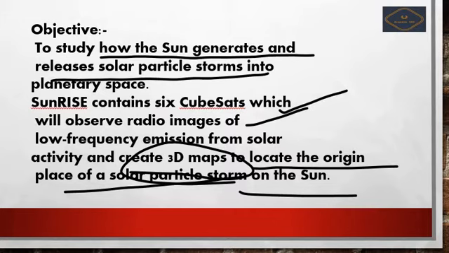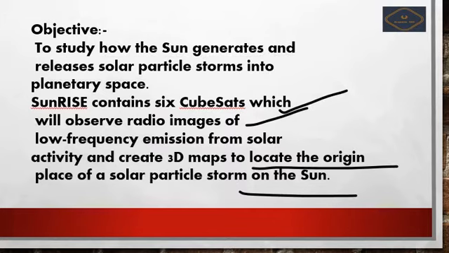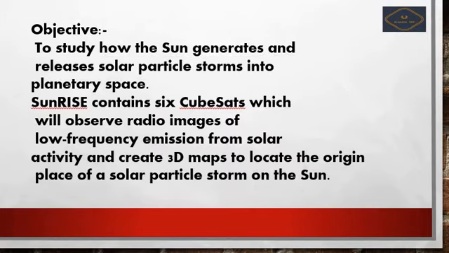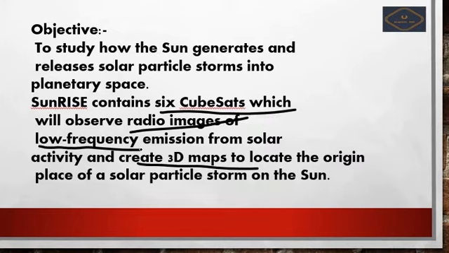So here they have 3 main objectives: first, to create a 3D map; second, 6 CubeSats which will observe radio images of low frequency emissions from solar activities; and third, to study how the sun generates and releases the solar particles.